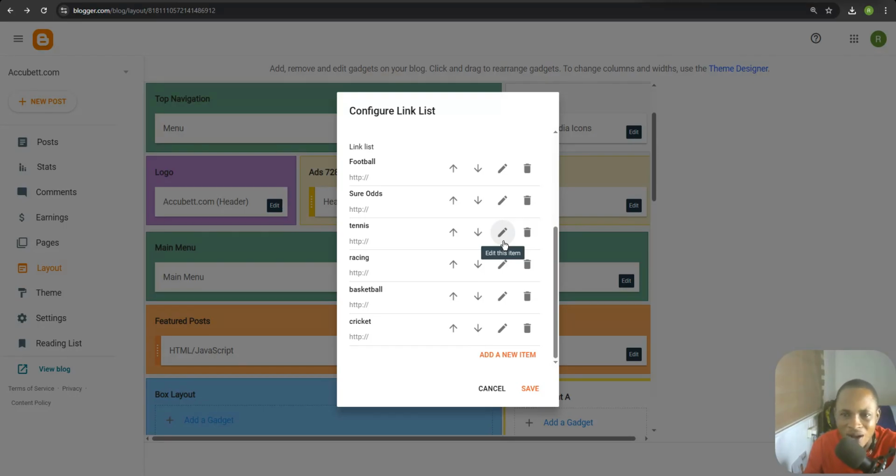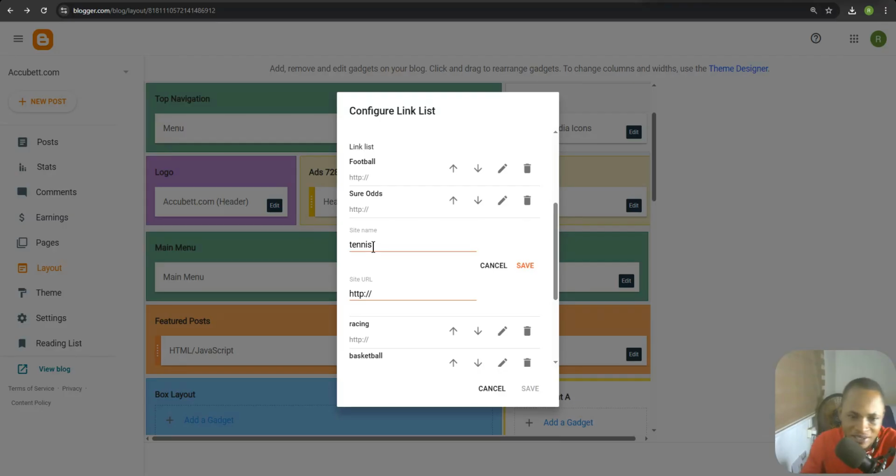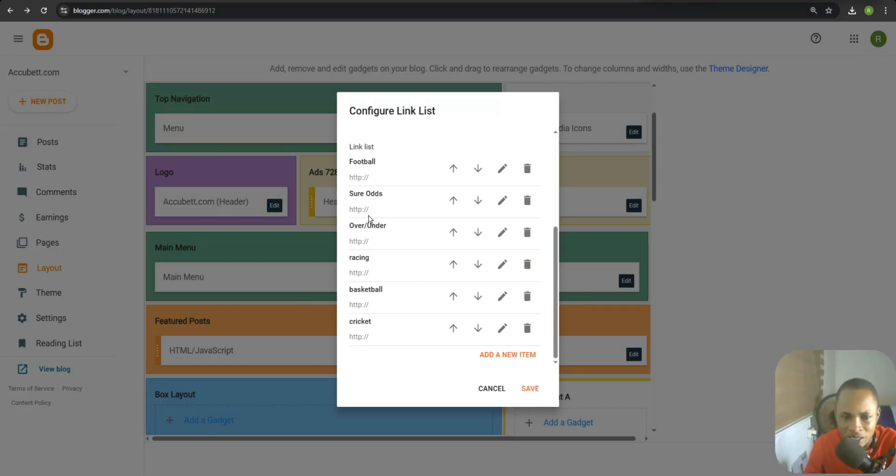So the things that you can see on sports prediction apps, like over and unders, you can get over slash under, or in short some people use O/U, and then hit save. So all these HTTP slashes and all those things are going to be fixed, so don't worry, just take your time.